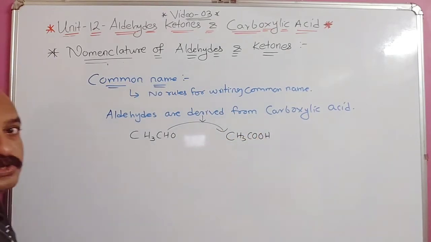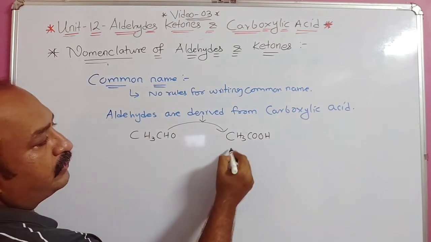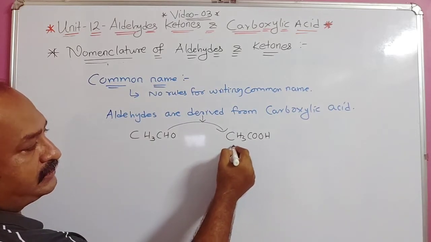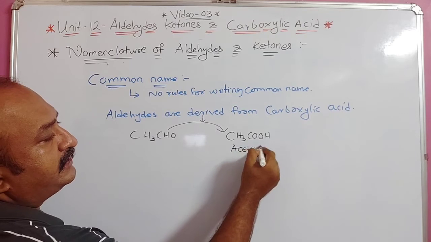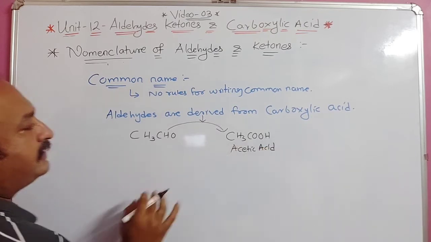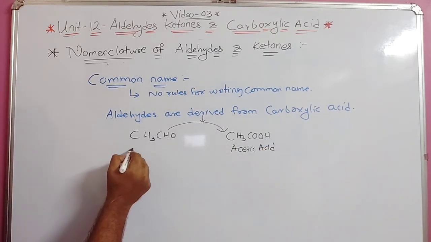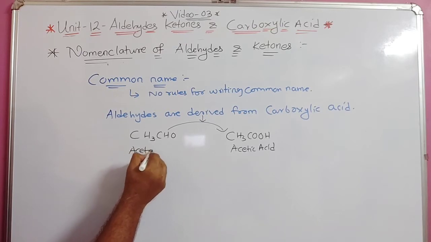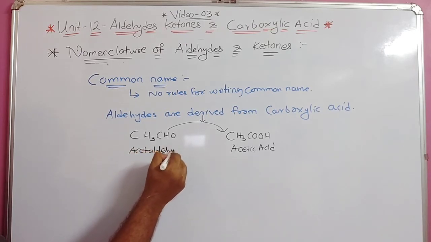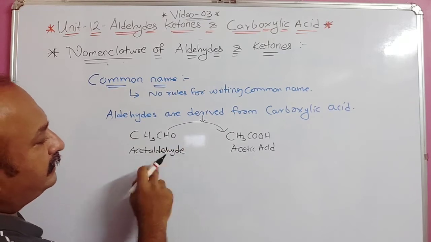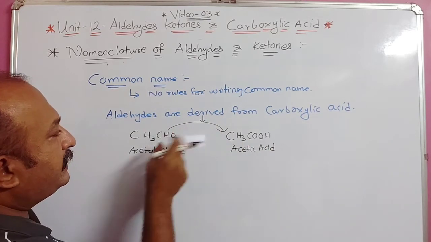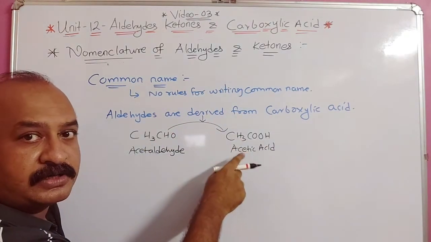CH3COOH. Understood? This is which acid? Ethanoic acid, or the common name is acetic acid. What do we call it? Acetic acid. And this we call acetaldehyde. What is the word? Acetaldehyde.